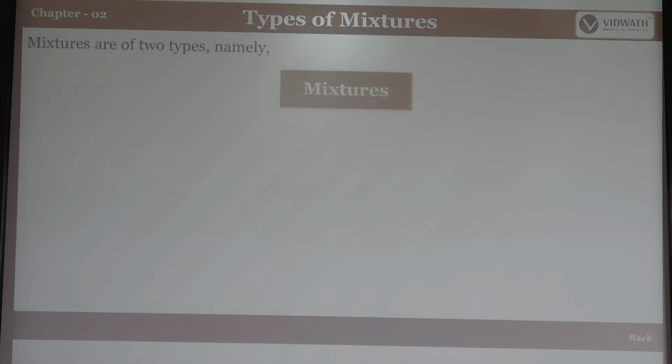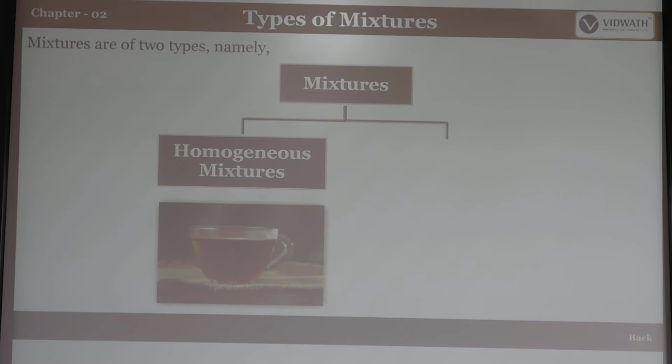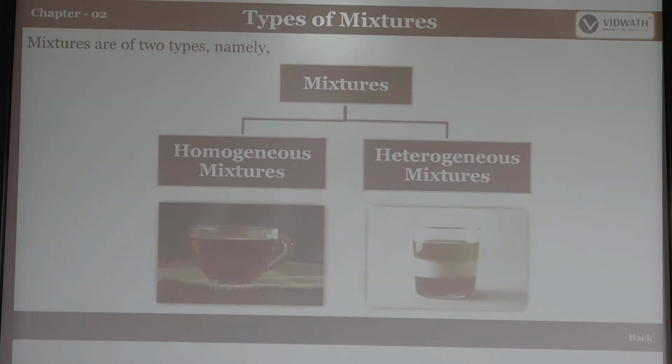So next one is types of mixtures. There are two types of mixtures. One is called the homogeneous mixture, another one is the heterogeneous mixture. So homo means what? Homo means the same type of mixture, that we call homogeneous. For example, the preparation of tea, or the preparation of coffee also. Whatever the particles are there, they will be the same throughout the substance. That we call homogeneous mixtures.